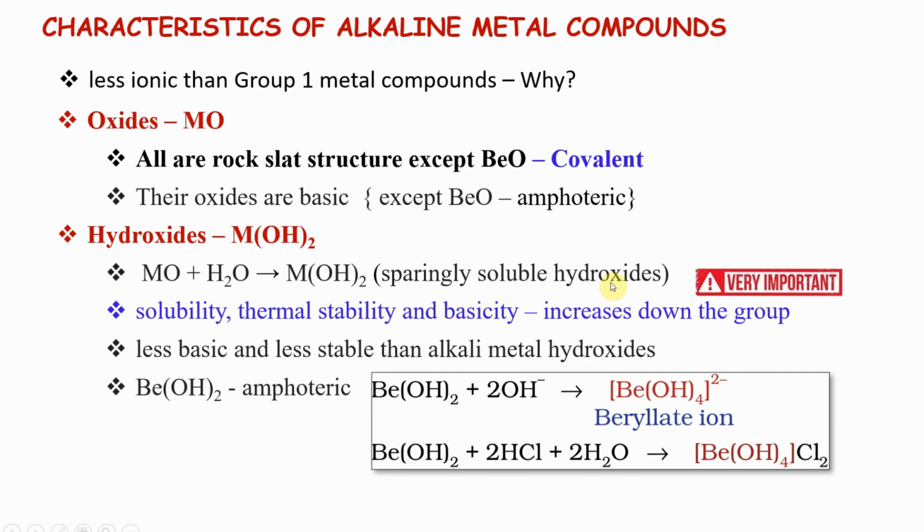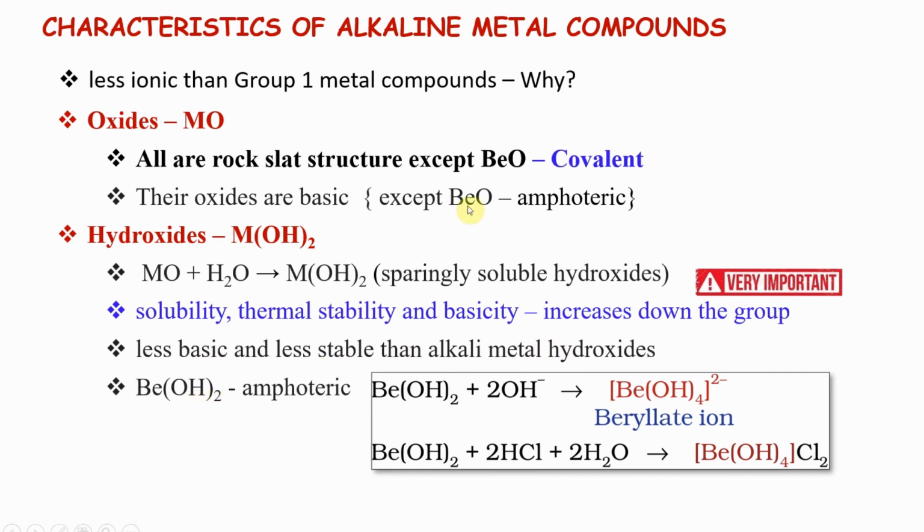So solubility கம்மி ஆகும். கீழே போக போக ionic character அதிகமாகறனால solubility increases down the group. Along with solubility, remember basicity also, we know this, and thermal stability. This is important. Thermal stability கேட்பாங்க. Less basic and less stable than alkali metals. We know this. Alkali metals are the most basic hydroxides.